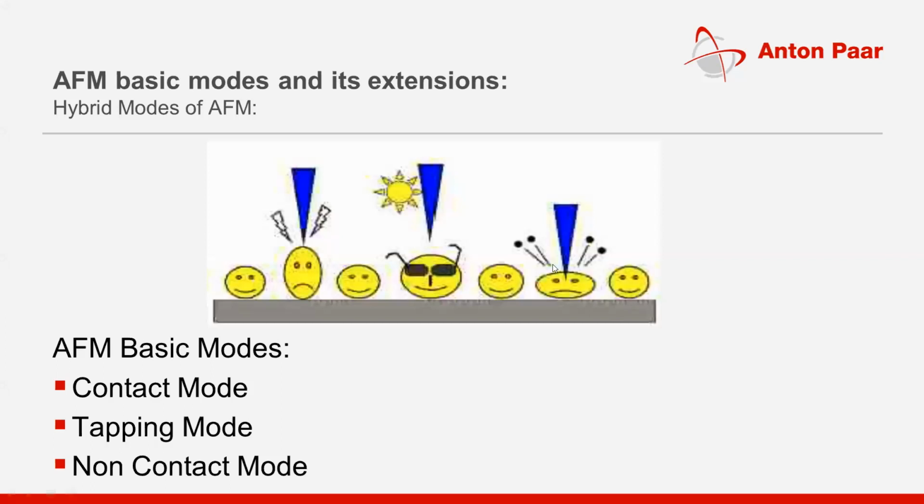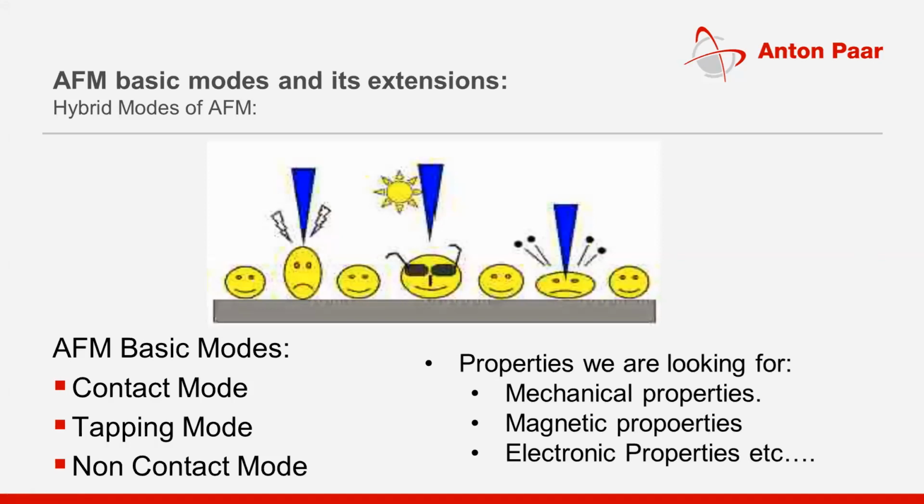If the interaction is mechanical, the mechanical property becomes important. If the interaction is electrical, like it is a switch or a resistor, then the important properties are the electrical properties. If optical, then it will be an optical property. So the interaction defines the important properties which we are looking for.